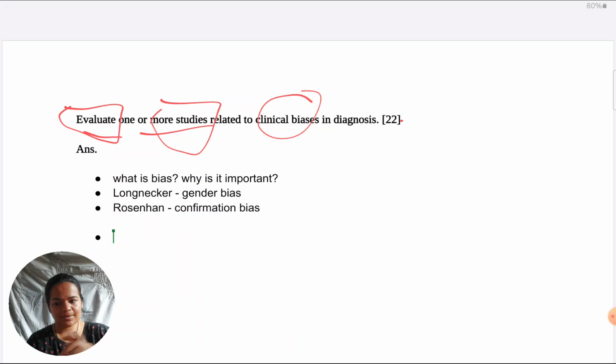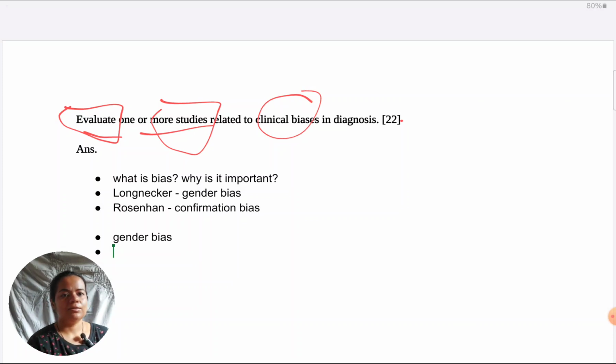As I mentioned before, gender bias, so you need to define what it is. Many times students ask me, because their schools emphasize so much on terminology, what terminology am I expected to explain? Whatever is relevant to the study or topic at hand. Not everything you've learned under biases in the chapter of the textbook, only what is relevant. So right now, if I talk about the Longnecker study, gender bias is a relevant term. I need to explain that. So again, you could just give in a line that gender bias means the tendency to overdiagnose a disorder in a certain gender or underdiagnose it in another gender, or both at the same time.